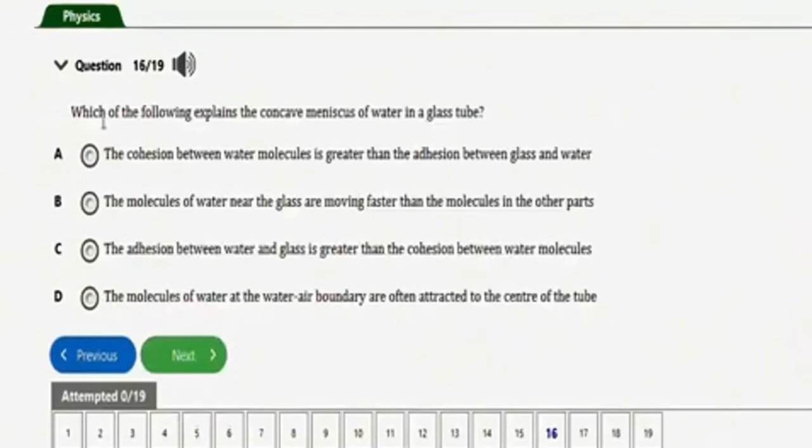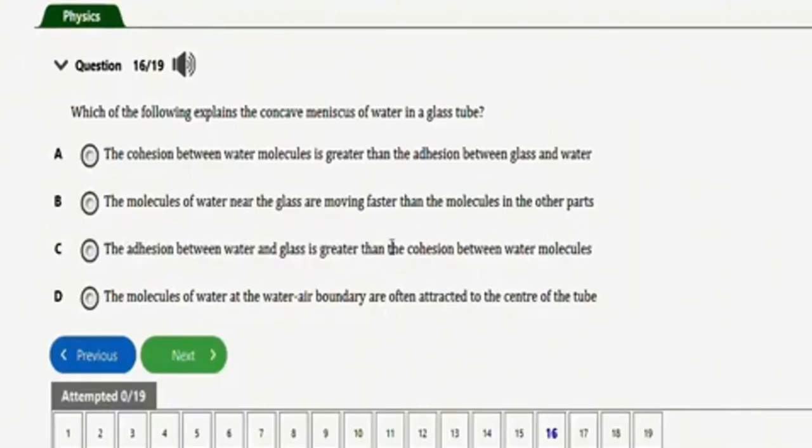It says which of the following explains the concave meniscus of water in a glass tube? We have option A, the cohesion between water molecules is greater than the adhesion between glass and water. No. Option B, the molecules of water near the glass are moving faster than the molecules in the other parts. No. Option C, the adhesion between water and glass is greater than the cohesion between water molecules. Yes. So this is the correct option, option C.